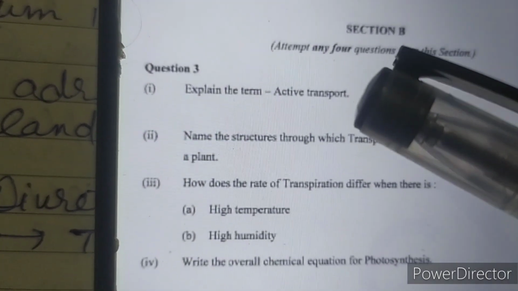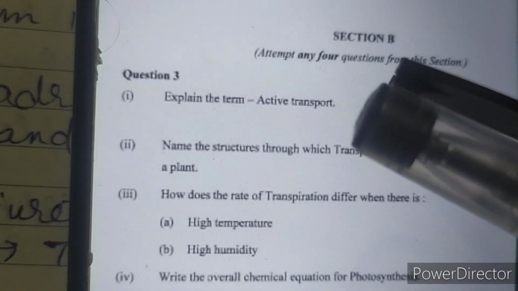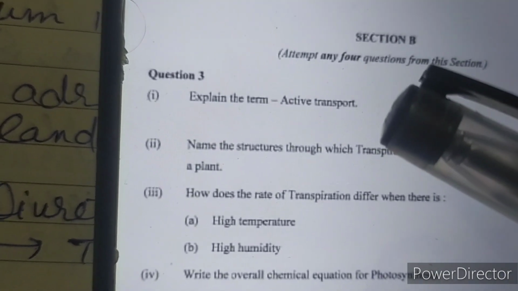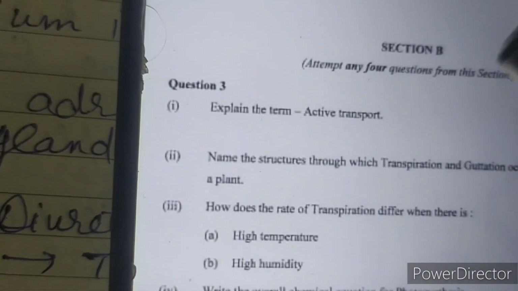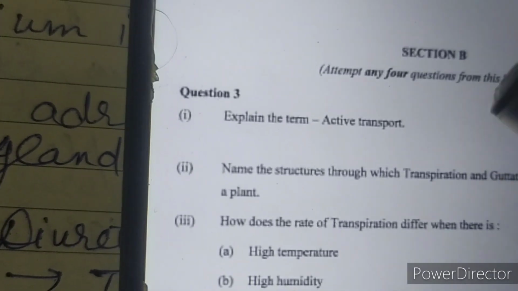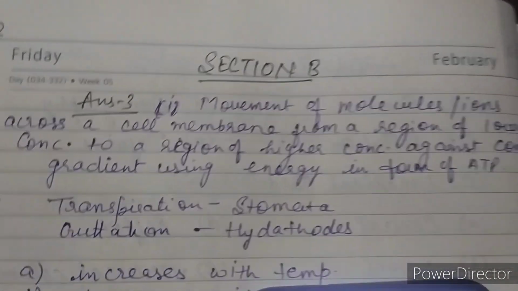That is movement of molecules or ions across a cell membrane from their lower concentration to higher concentration against concentration gradient using energy in the form of ATP. That is just opposite of diffusion. So that definition you have to write, that I have already written. You can see from here.